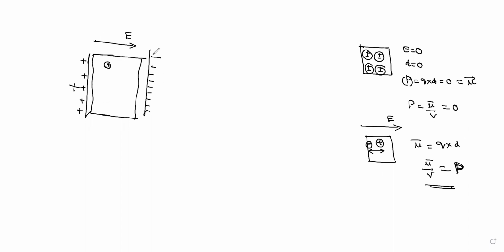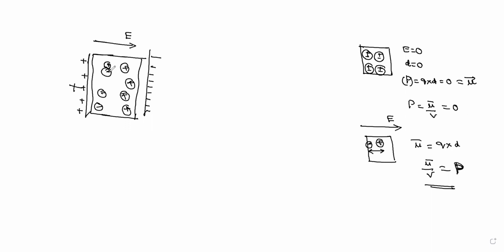So just try to understand this concept here. When I place the dielectric material inside the external electric field E, the positive and negative charges are separated. All the negatives are accumulated towards the positive plate. All the positives are accumulated at the end of the dielectric material near the negative plate.